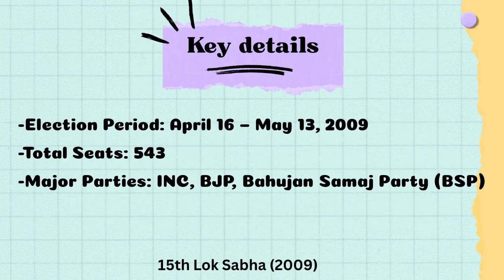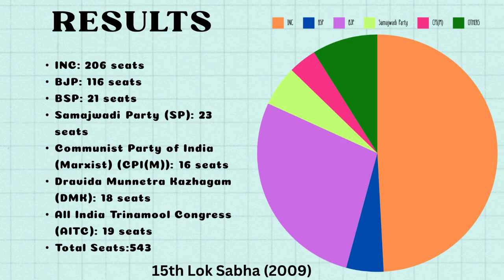The key details of the 15th Lok Sabha election were: the election period started from April 16 and ended on May 13, 2009 with a total of 543 seats. The major parties included INC, BJP, Bahujan Samaj Party or the BSP. The results of the 15th Lok Sabha elections were as follows. INC won 206 seats, BJP won 116 seats, BSP winning 21 seats, while the Samajwadi Party won 23 seats. The Communist Party of India won 16 seats and the Dravida Munnetra Kazhagam DMK won 18 seats and the All India Trinamool Congress won 19 seats.